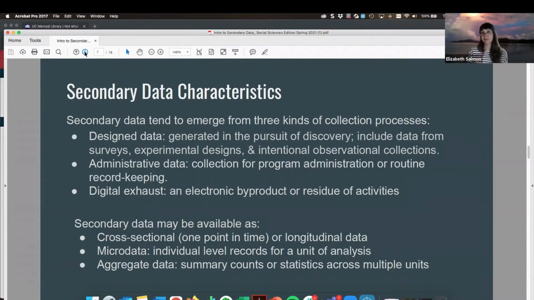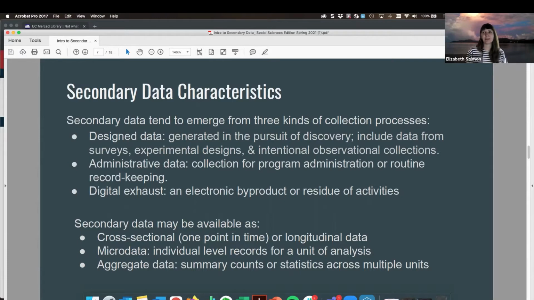So where does this data come from? The secondary data that we're going to be trying to locate today is going to emerge from three kinds of collection processes. We have our design data, and that includes data that was intentionally collected either through surveys or other experimental designs. We have our administrative data, which is collected for program administration or routine record keeping. And with administrative data, sometimes I think of government data or NGO or IGO data that is out there, like aid organizations, possibly like UN data, government data.